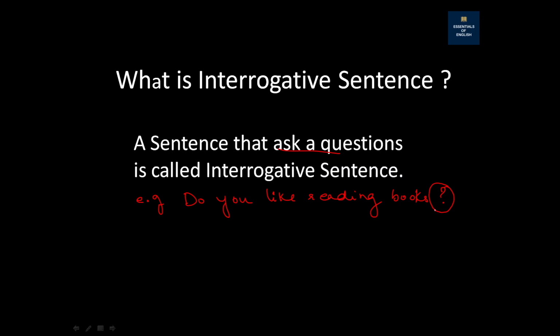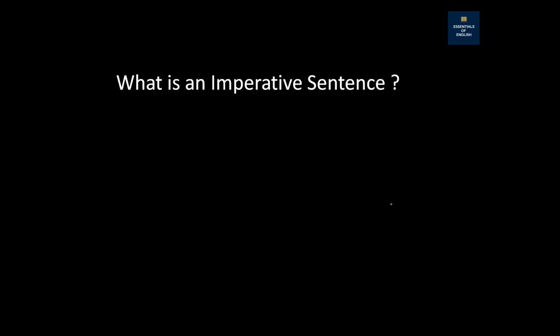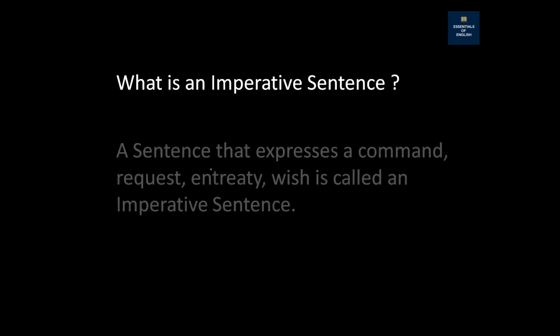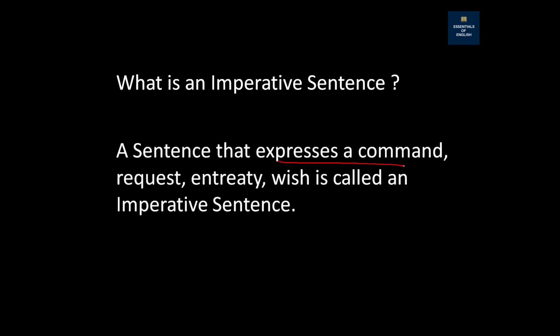Okay, let's come to the third one. What is an imperative sentence? A sentence that expresses a command, request, entreaty, or wish is called an imperative sentence.